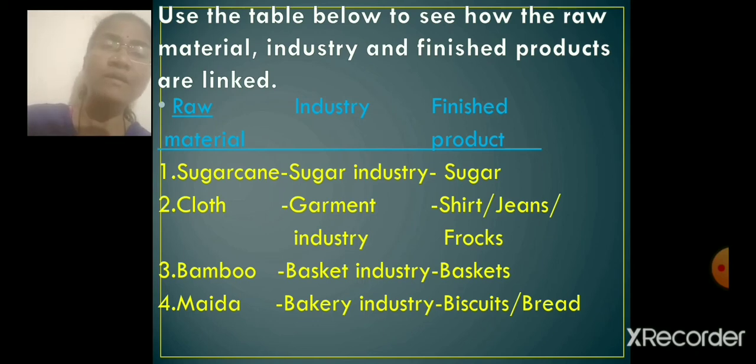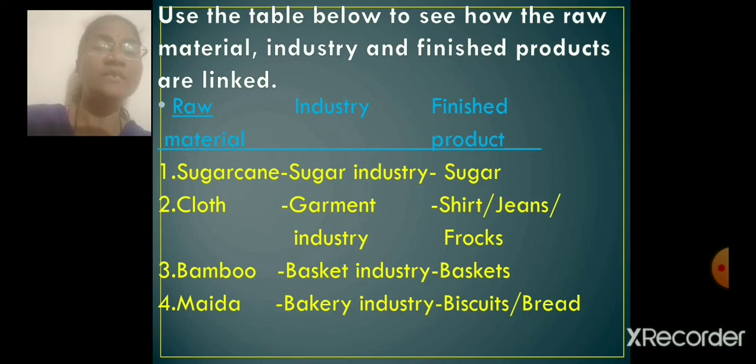Second, shirts, jeans, and frocks are called finished products, and they are manufactured out of cloth or cotton. So that is the raw material, and the industry is called the garment industry. Next, the finished products are baskets. Baskets are made out of bamboo, so that industry is called the basket industry. Bamboo is the raw material, and out of bamboo baskets are made. So baskets are the finished products, and the industry is called the basket industry.